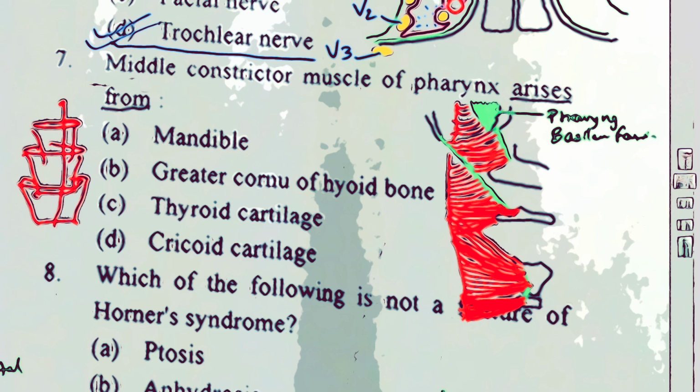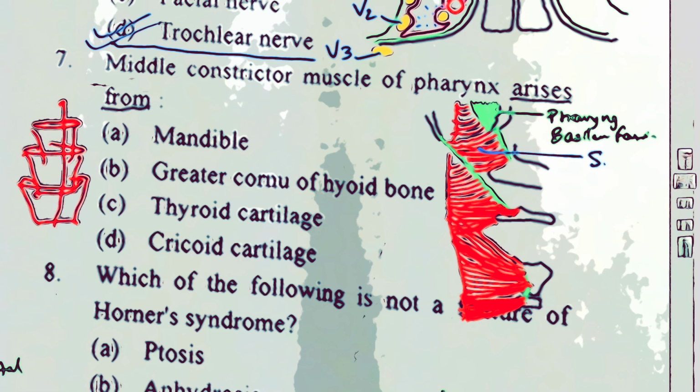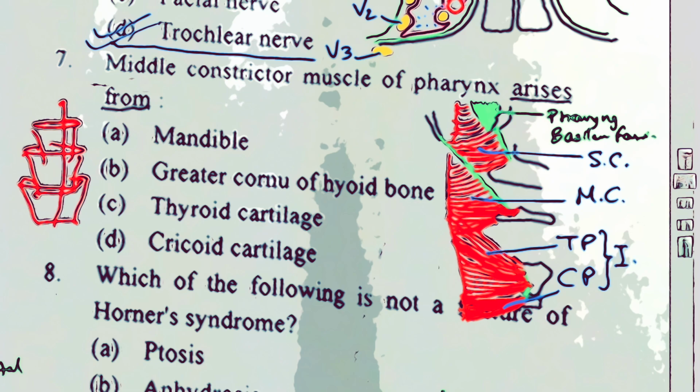So in short, let me number them all. This one is superior constrictor, although there are further subparts named according to the origin from different structures, which I'll tell you sometime later. And this one was middle constrictor, and this was thyropharyngeus muscle, and this was cricopharyngeus muscle. Together they're called the inferior constrictors.